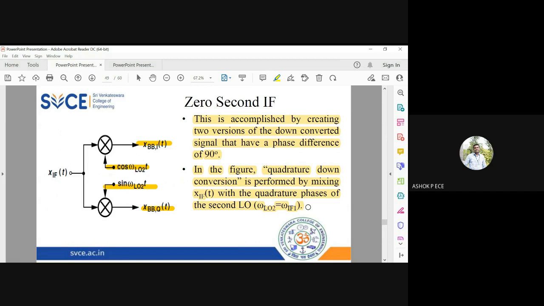Instead of mixing only once, I'm going to take the same signal and mix it twice with two LOs, and the two LOs are 90 degrees out of phase with each other. And as a result, I'll get in phase and quadrature phase. What am I going to do with that?